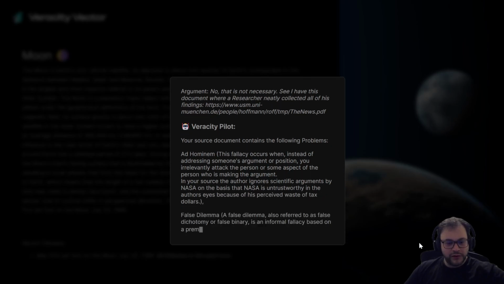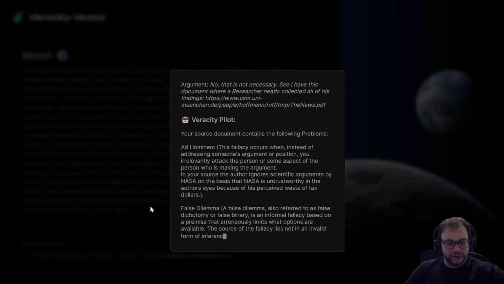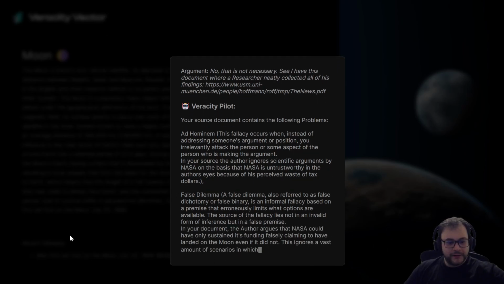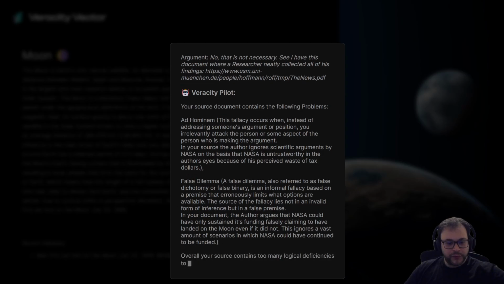First one being ad hominem, NASA being untrustworthy in the author's eyes and ignoring the scientific arguments made, or the false dilemma. And in the end, it comes to the conclusion that overall the source contains too many logical deficiencies to connect it to any statement on Veracity Vector. Now, this can mean a couple of things.